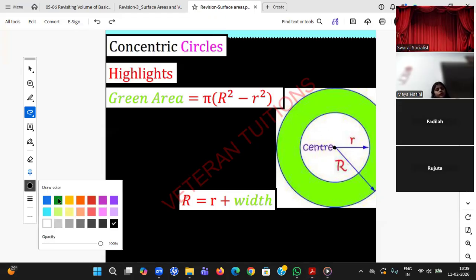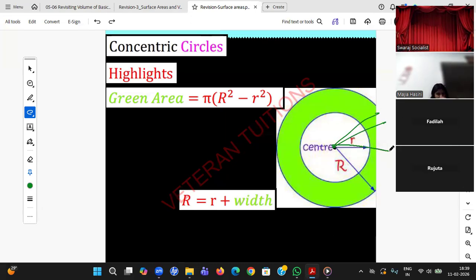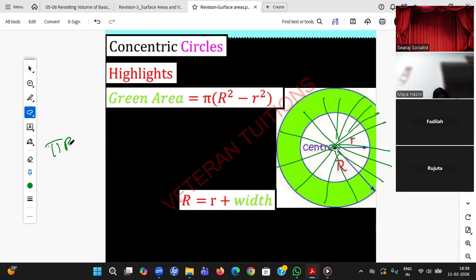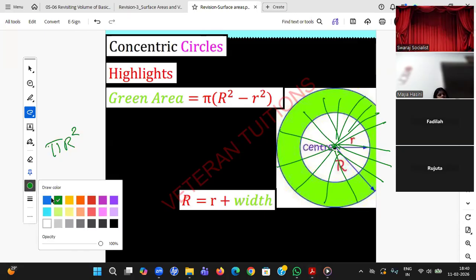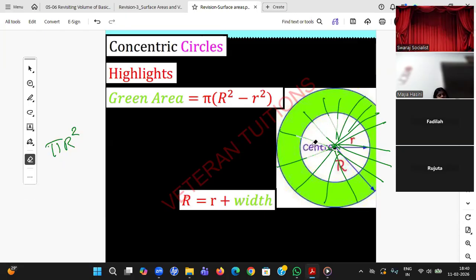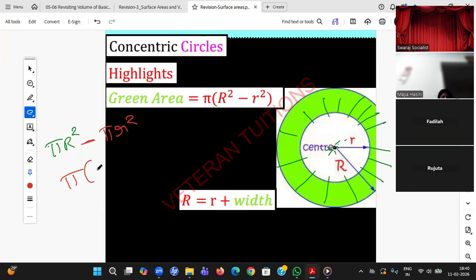So how will you do it, students? Obviously, you need to paint fully first of all. You need to paint the big circle. If you paint the big circle, what is the area of the big circle? Pi R square. But you need to erase the small circle. If you erase the small circle, you get only this outer part painted. Mathematically, how will you write it? Minus the small circle's area. Pi R square minus pi r square is the answer.